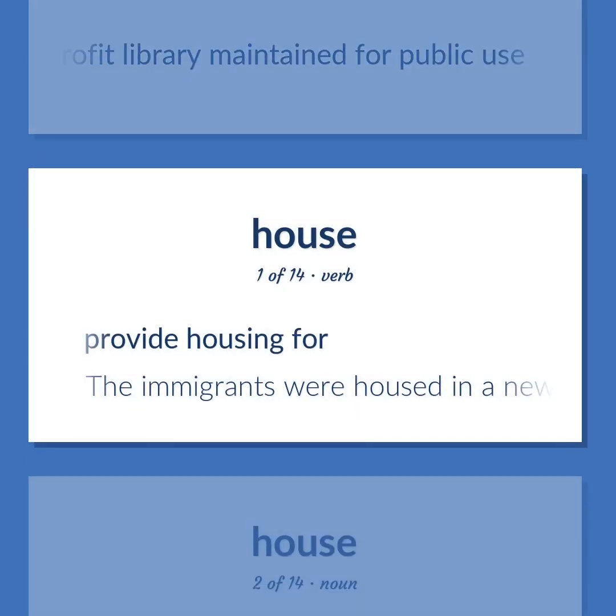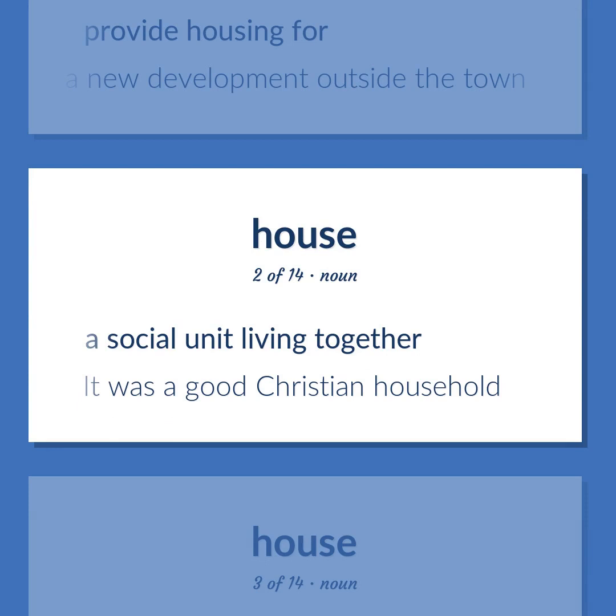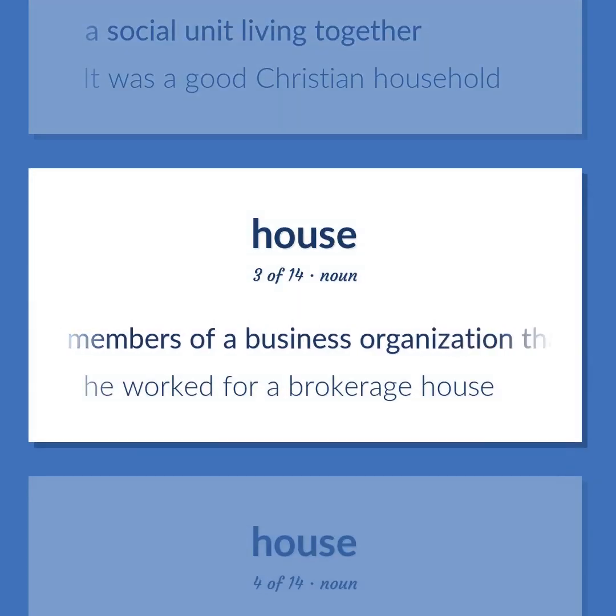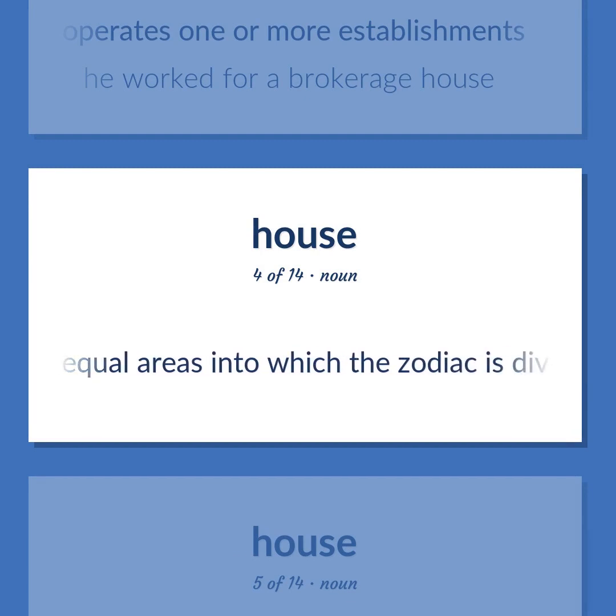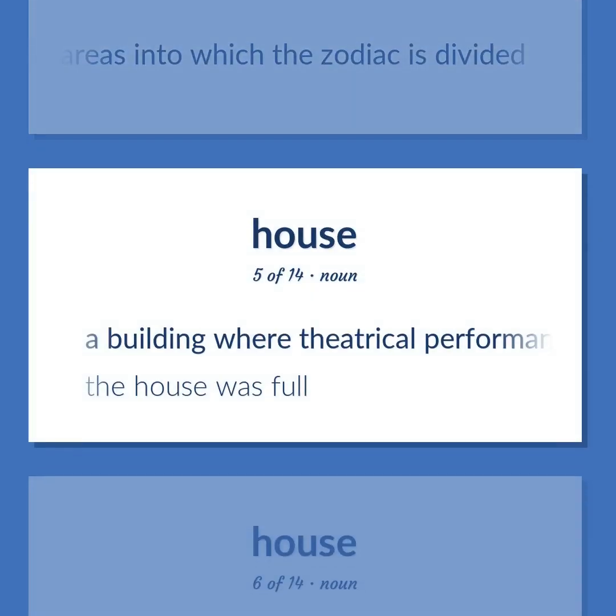Provide housing for. The immigrants were housed in a new development outside the town. A social unit living together. It was a good Christian household. The members of a business organization that owns or operates one or more establishments. He worked for a brokerage house. Astrology, one of 12 equal areas into which the zodiac is divided. A building where theatrical performances or motion picture shows can be presented.